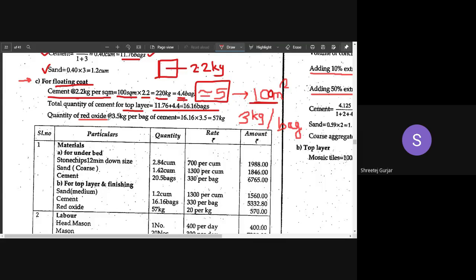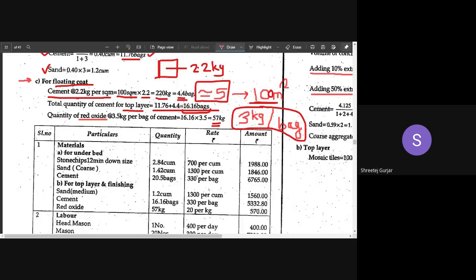Then coming to red oxide quantity, remember this thumb rule. It is 3 kgs of red oxide per bag. How many bags are required here? 16.16 or 17 bags. We have calculated 17 bags of cement. As I've told you, 3 kgs of red oxide is required per bag. So 3 kgs into 17, you will get the total quantity, that is 57 kgs.